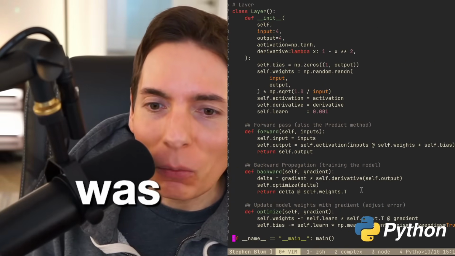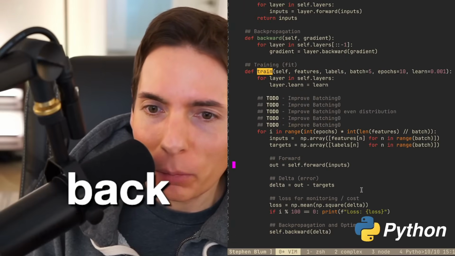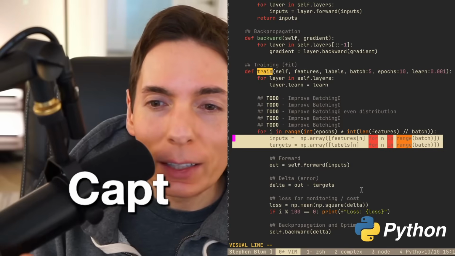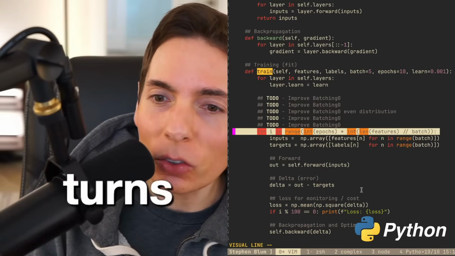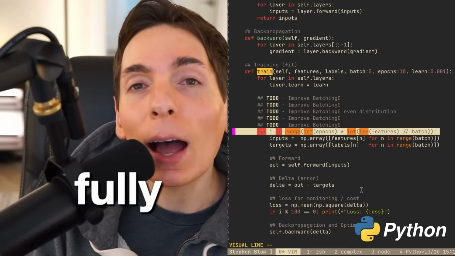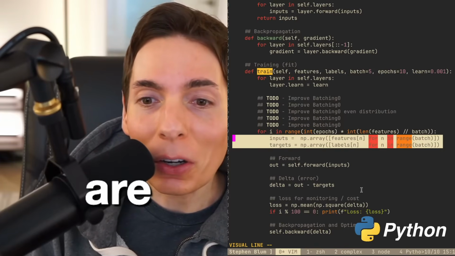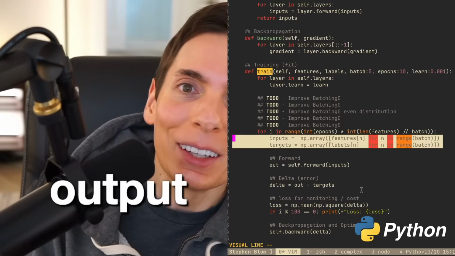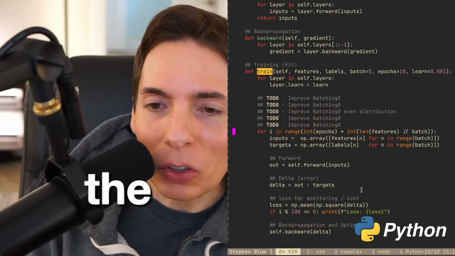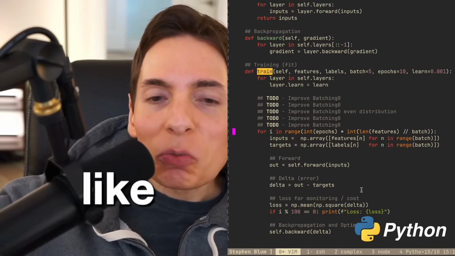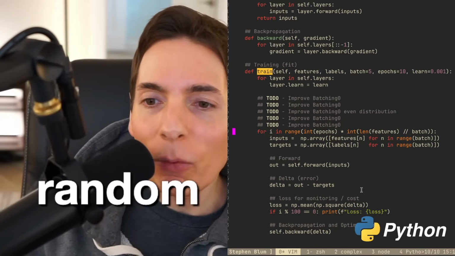I was thinking that one of our back propagation steps had some issues where we weren't capturing all the data in the data set, but it turns out we are. It looks like we are fully scanning the entire data set, and we are ensuring that we're targeting the inputs to the right outputs. It's working the way we want it to, but it's not stochastic. It's not what we call random, right? It's not random. It's linear.